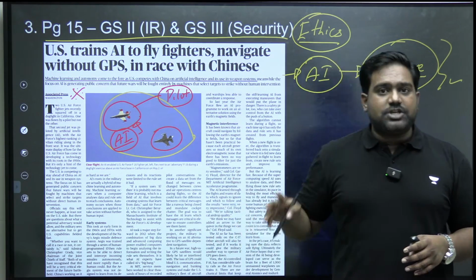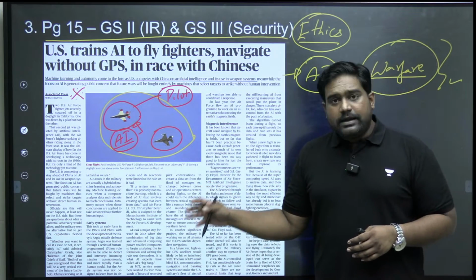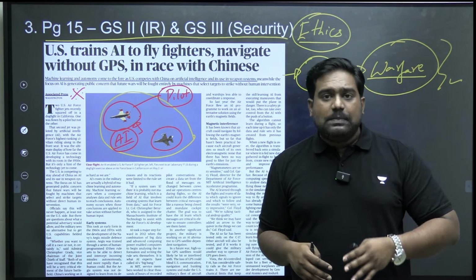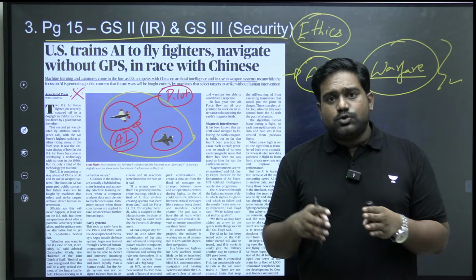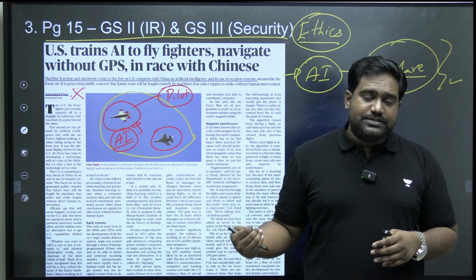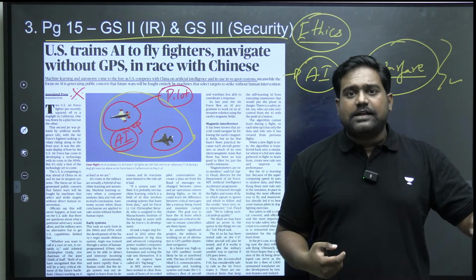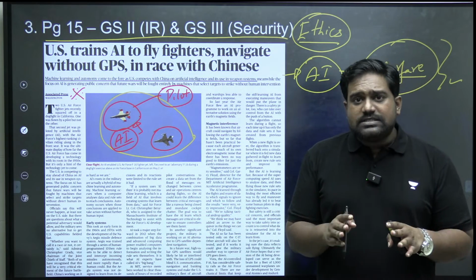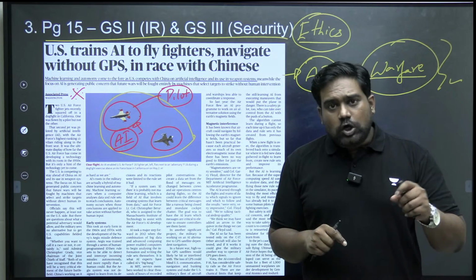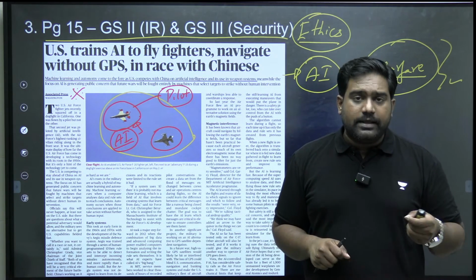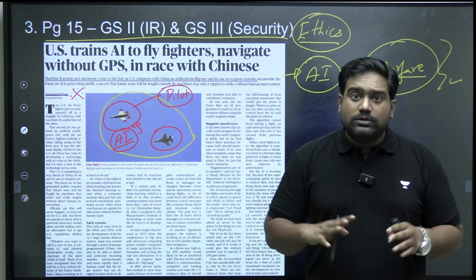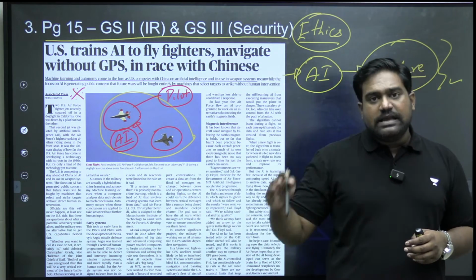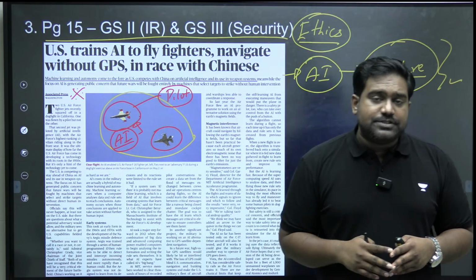China is on par. China is doing something similar, right? China is also very keen on using AI in military platforms, from battle tanks to artillery guns to missiles to air defense to even submarines, aircraft carriers, drones, and fighter jets as well. Now, please understand the difference between autonomous military hardware and AI-driven military hardware. Both are very different. Don't confuse autonomy with machine learning-based AI-driven military weapons.